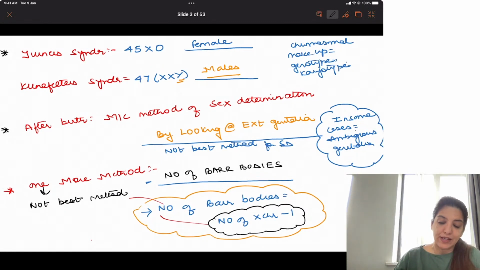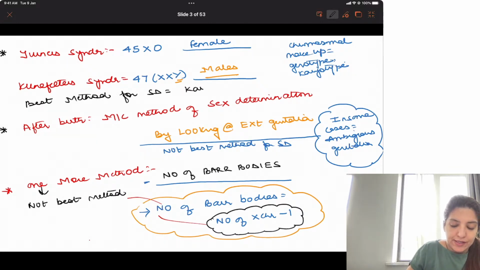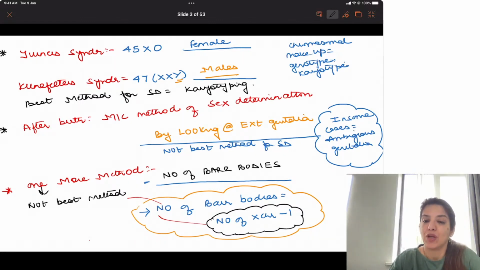Always remember that the best method for sex determination is karyotyping. Best method for sex determination is karyotyping, right? Now, I told you why looking at external genitalia is not a good method because of ambiguous genitalia. Similarly, now I am going to explain to you why determining the sex by the number of Barr bodies is not a very good method.